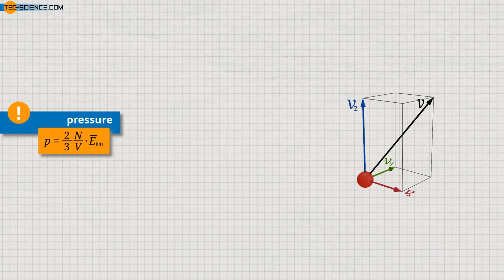Note that the mean kinetic energy of a molecule refers only to the translational motion. Compared to ideal gases, the molecules of real gases generally also show rotational motions and thus have rotational energy, but this has no effect on the pressure. The rotational energy increases only the energy in the gas, also called internal energy, but not the pressure. This is because the cause of the pressure are collisions, which come about through the translational motion and not through rotational motion. So we see that, as already explained at the beginning of this video, the pressure depends on the one hand on the particle density, and on the other hand on the kinetic energy of the molecules.